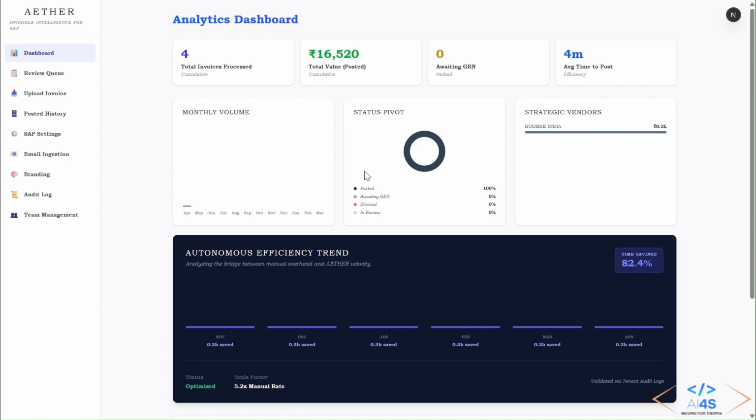Next to that is the status pivot, where the invoice status, whether it's posted, GRN waiting, blocked, or in review, will be shown in a status pivot graph. Next to that is strategic vendor, where the vendor-wise classification and analytics are shown. And this is the basic dashboard where you can see the total amount you have posted, and how many invoices we have posted.